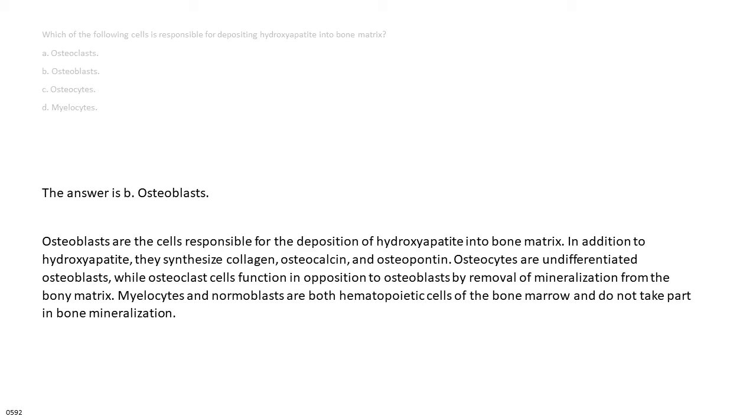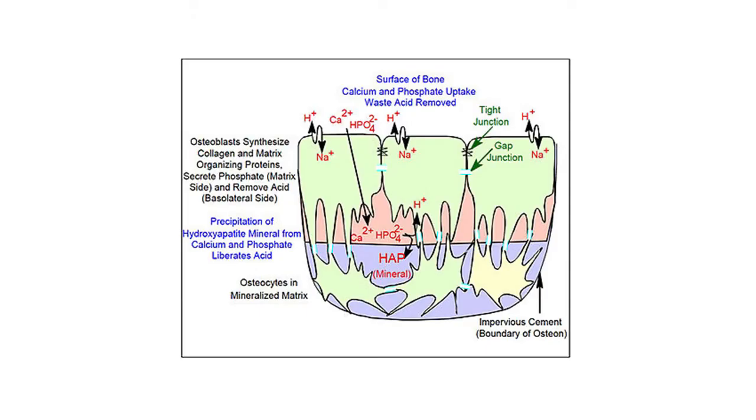Osteocytes are undifferentiated osteoblasts, while osteoclast cells function in opposition to osteoblasts by removal of mineralization from the bony matrix. Myelocytes and normoblasts are both hematopoietic cells of the bone marrow and do not take part in bone mineralization.